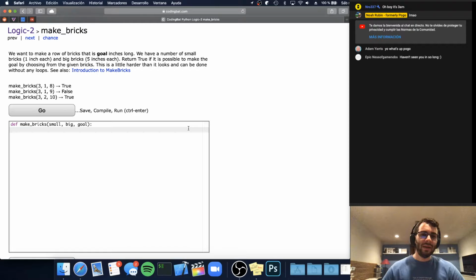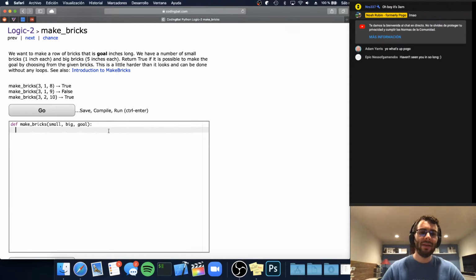Anyways, let's take a look at this first problem. It's called make bricks. It says we want to make a row of bricks that is goal inches long, so that's our parameter goal. We have a number of small bricks, 1 inch, and big bricks, 5 inches. Return true if it is possible to make the goal by choosing from the given bricks. It's a little harder than it looks and can be done without any loops. Okay, shouldn't be too hard for us.